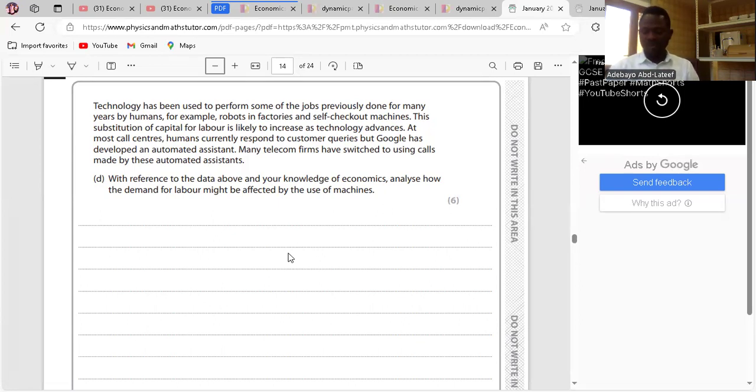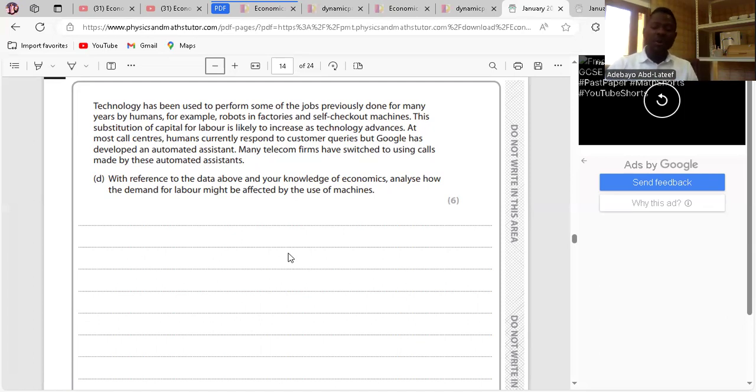So I wrote, the demand for labor might be affected by the use of machines based on the following reasons. One, machines are substitutes for labor. The demand is increasing based on the case study. So firms start wanting to buy more machines instead of workers, and when they buy them, they are replacing workers. So that means they are substitutes, right?